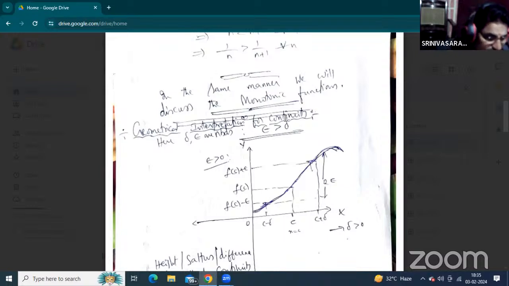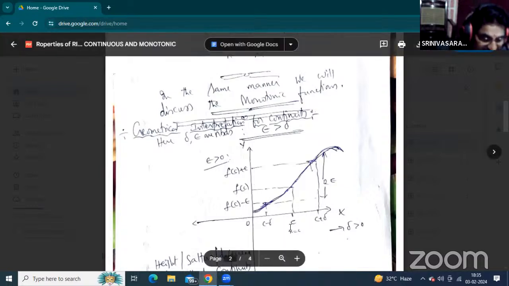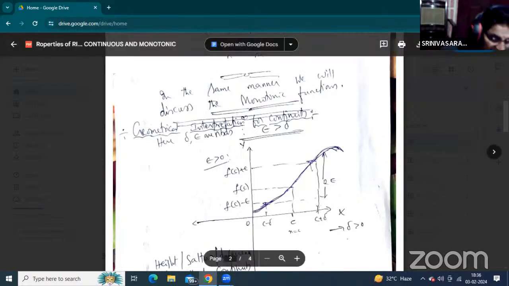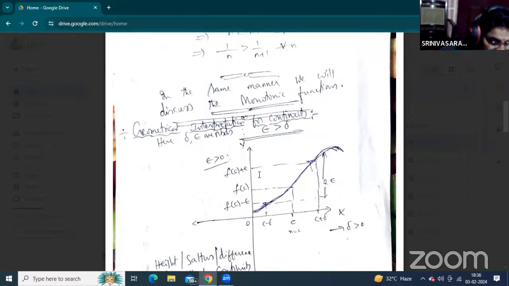Now, both neighborhoods, the horizontal neighborhood and the vertical neighborhood, that is del and epsilon, are represented on the x-axis and y-axis. The neighborhood of c is on the x-axis, c minus del and c plus del, and the functional neighborhood is the neighborhood of f of c, with left end f of c minus epsilon and right end f of c plus epsilon.